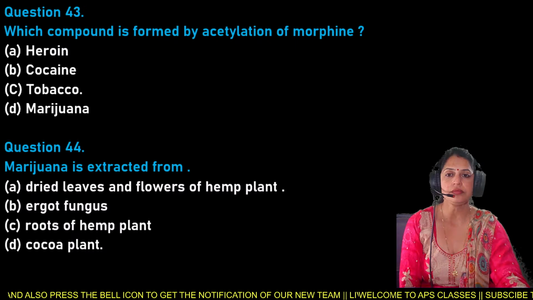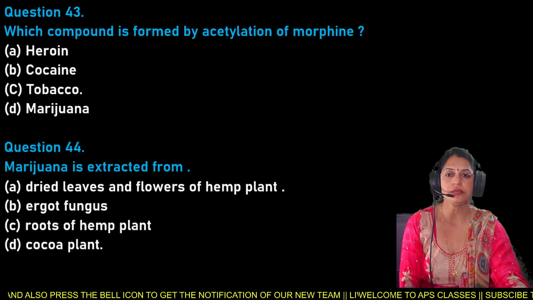So marijuana is extracted from the dried leaves and the flowers of the hemp plant, not ergot fungus, not roots of the hemp plant, and not coca plant. Only marijuana is extracted from the dried leaves and the flowers of the hemp plant. So your option A is the right answer.